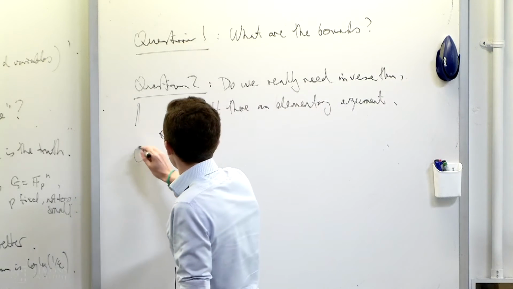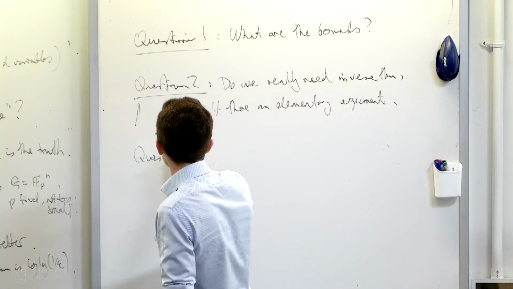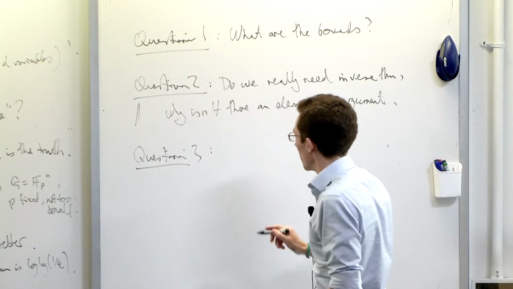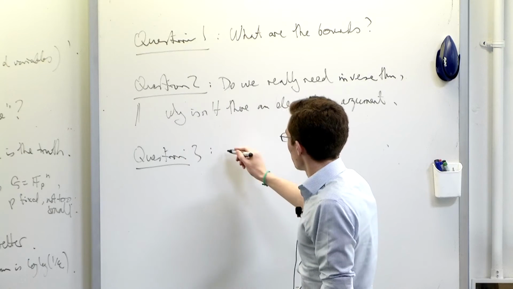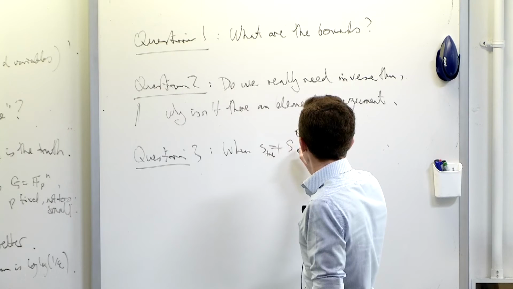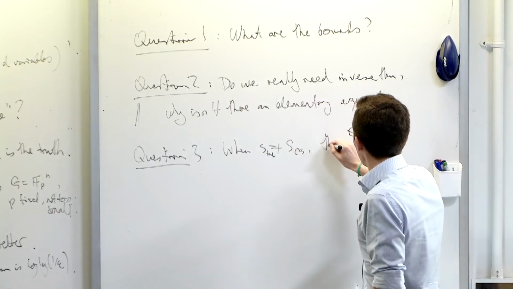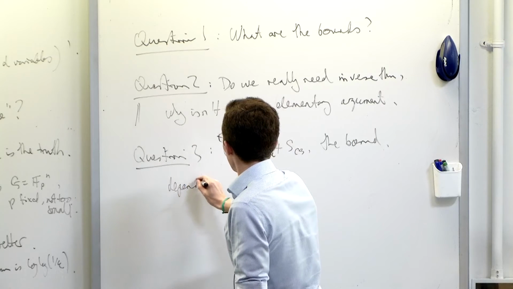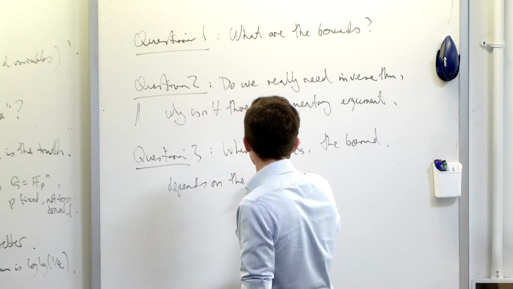Okay, so both these questions in a less mangled form were in one place by Gowers and Wolf. Question 3 I made up. So when S true is not equal to S Cauchy-Schwarz, the bound depends on the forms.